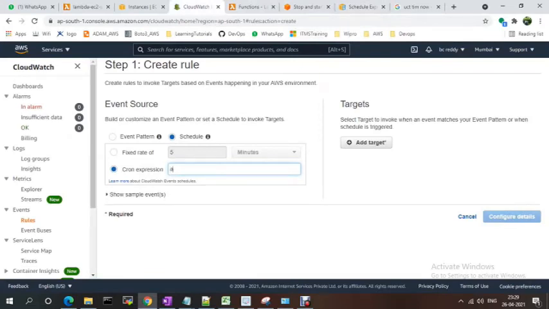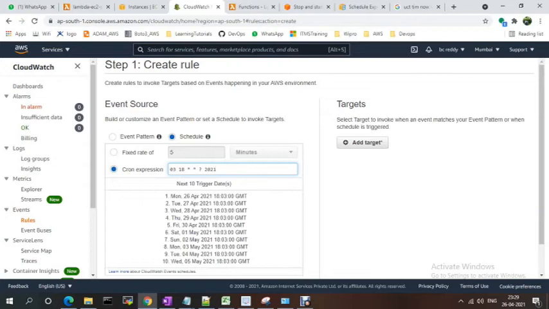Minute is 03, space, hours is 18, and day of the month star question mark, and you provide the year. See, this is running on 26th, Monday, 26 18:03. So after 3 minutes it should be running.